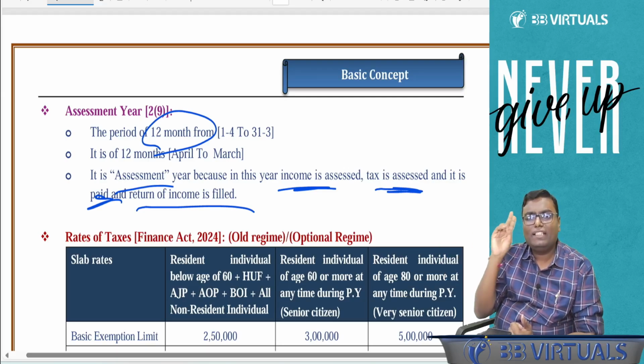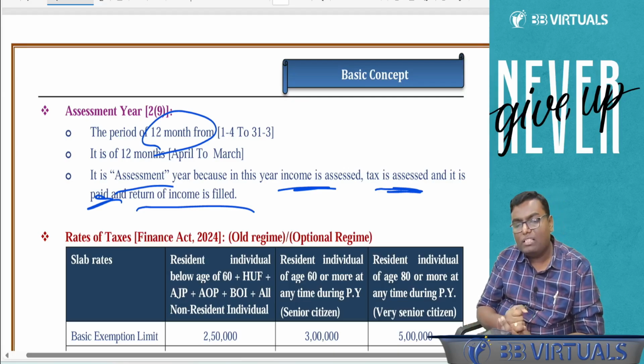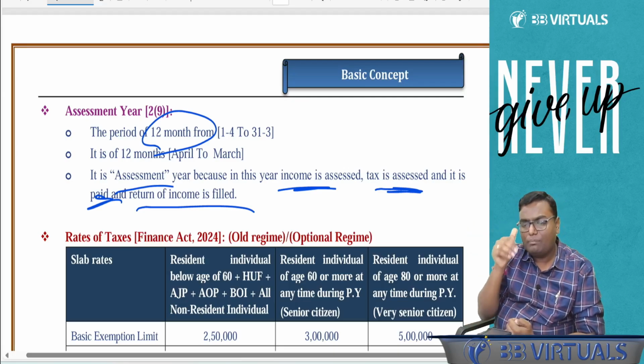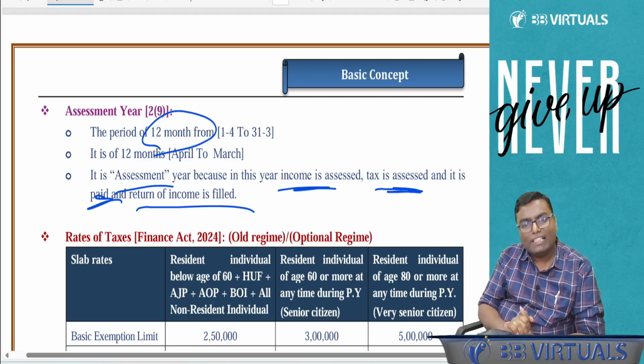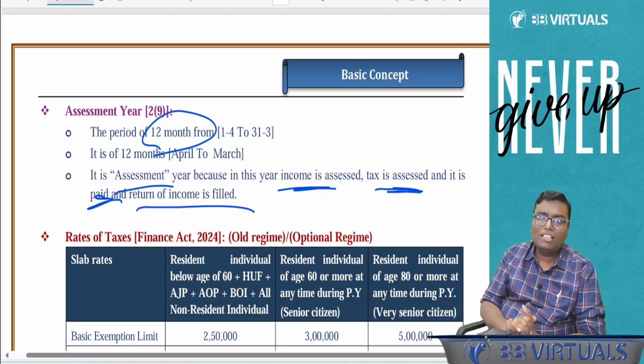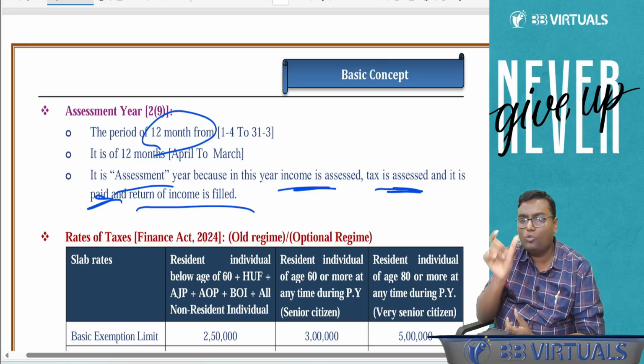Income from salary, income from house property, PGBP, profit and gains from business and profession, capital gains, income from other sources, that is IFOS. Then what will we apply? Clubbing. Then what will we apply? Set off, carry forward. Balance amount is called gross total income, minus deduction under Chapter 6A, 80C to 80U. Then we will get total income.